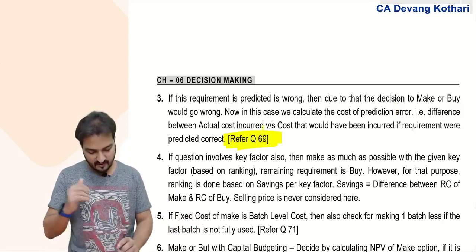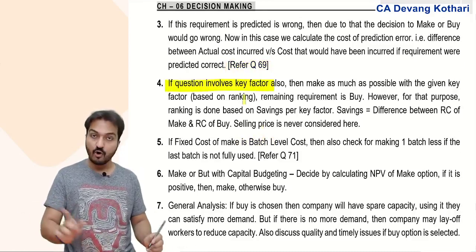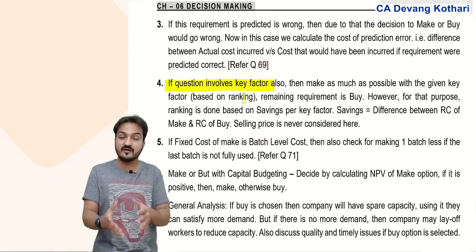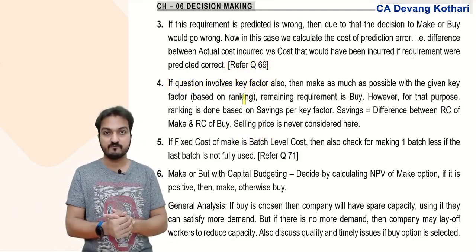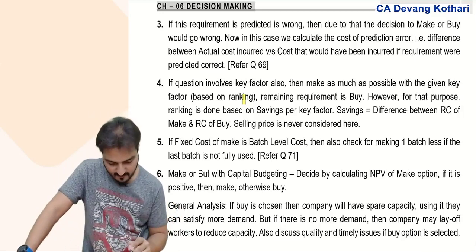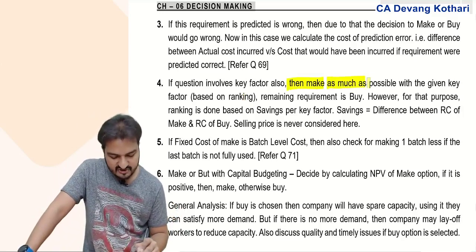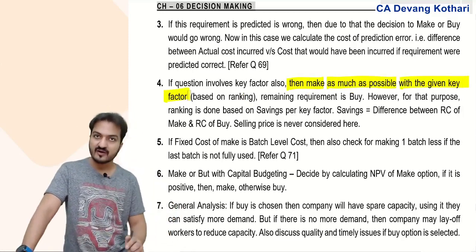Further, if the question involves a key factor also, it might happen that the question has make or buy with key factor. Make or buy with key factor. So then you make as much as possible with the given key factor based on ranking.